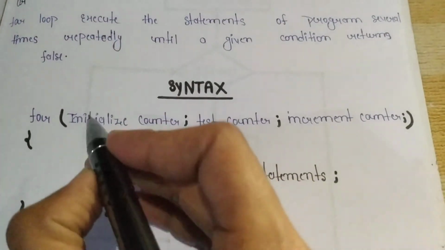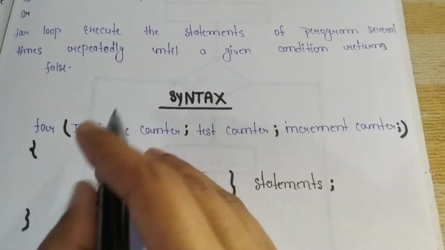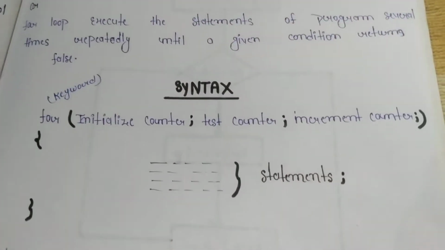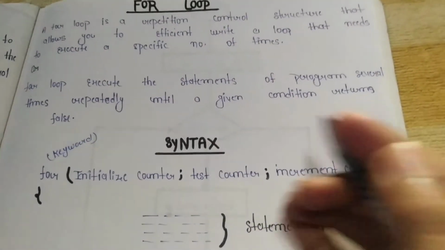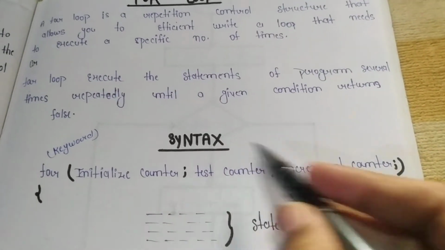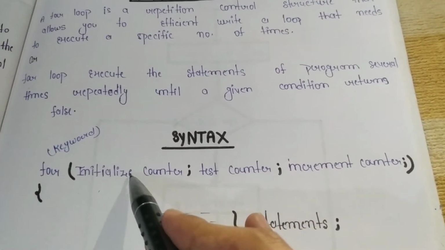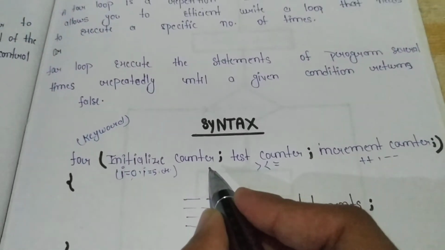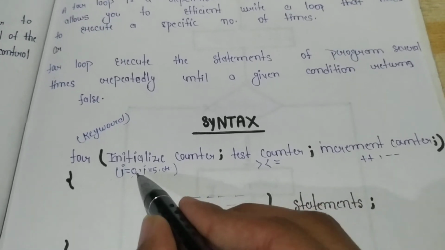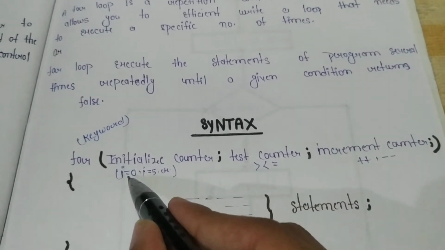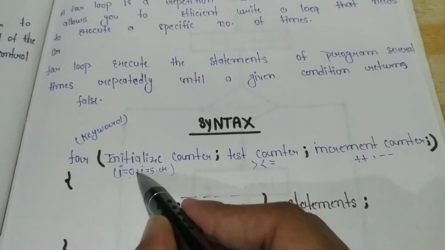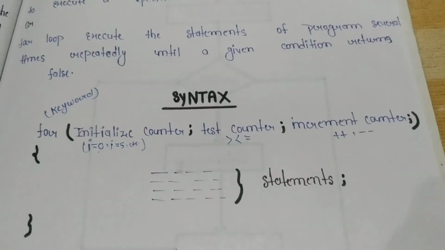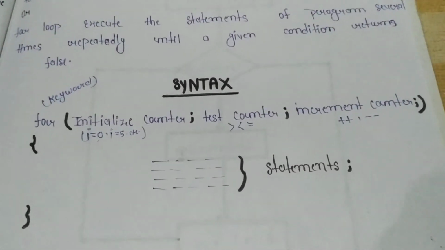After the definition, let's see what is the syntax of for loop. First of all, we write for, which is a keyword. Remember, for is a keyword. After that, we use parentheses, and here we first write the initialization statement. What is initialize counter? Like for any variable, if you take the variable i, then we put the value i equal to 0 or i equal to 5. It totally depends on the user's choice, what value we initialize in the counter.